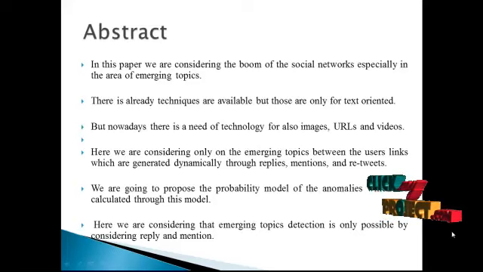Here we are considering only the emerging topics between the user links which are generated dynamically through replies, mentions and retweets. We are going to propose the probability model of the anomalies, which are calculated through this model. Here we are considering that emerging topics detection is only possible by considering reply and mention.